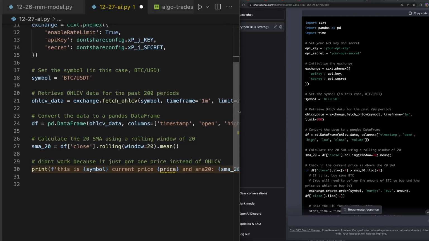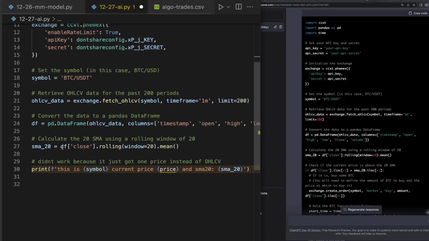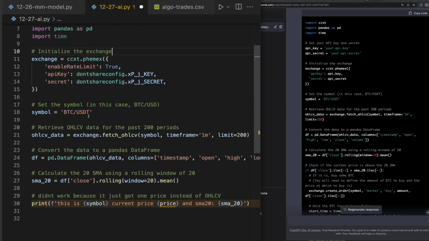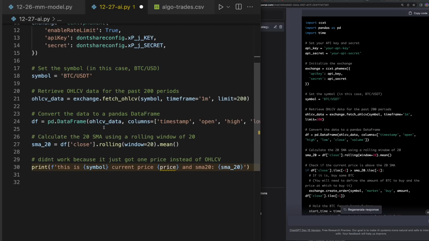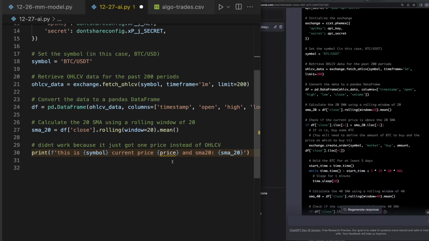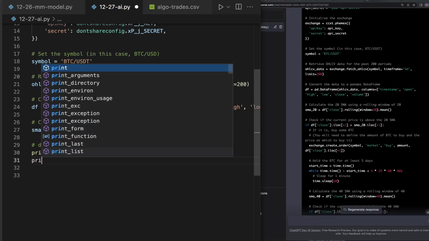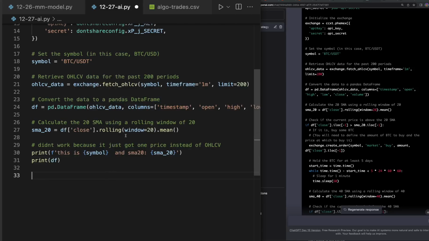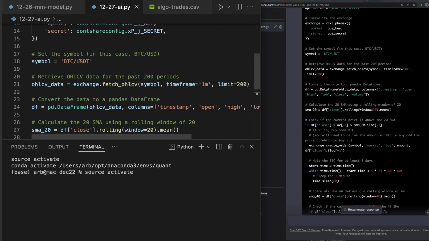So we got the open, high, low data, and then we get the mean of the close, and then the current price. What is the current price? Well, I guess we don't have the current price anymore. But one other thing I could do is print data frame, and this data frame is going to print out the data frame. So let's put that above this one so we can see that at the bottom, and let's just test it out, see how it did.